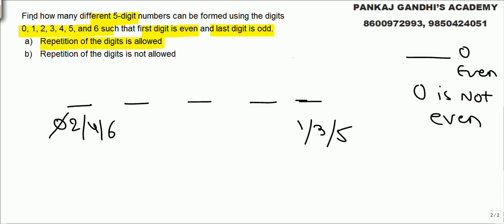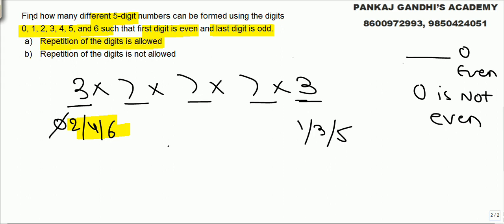Now, out of these 7 digits, we have to choose a 5-digit number. Repetition is allowed. The first digit has to be even. Zero itself is as such not even, and even if it were, 0 still cannot be the beginning. So first digit 3 choices. Next digits 7, 7, 7, and the last again 3.